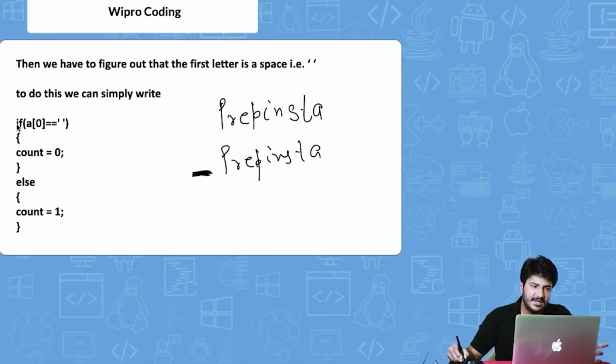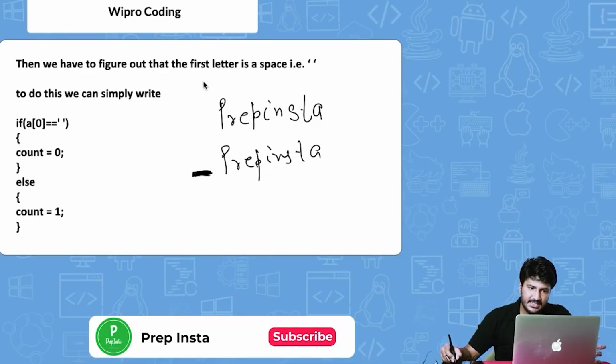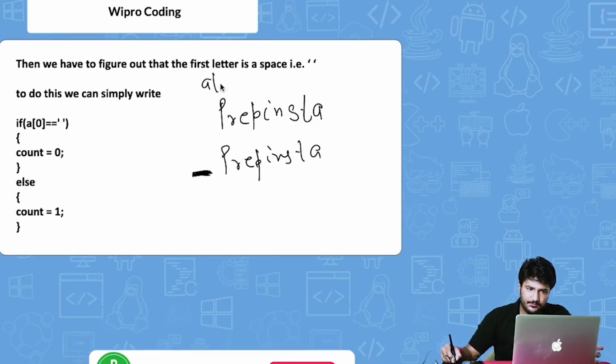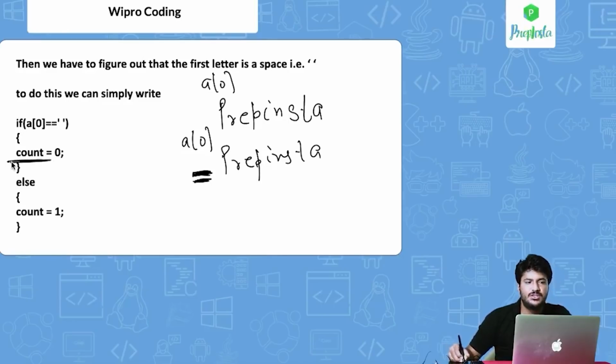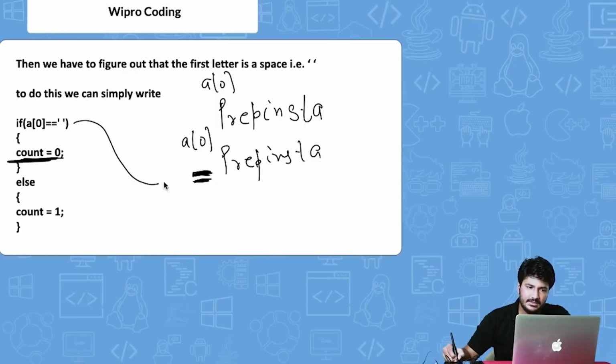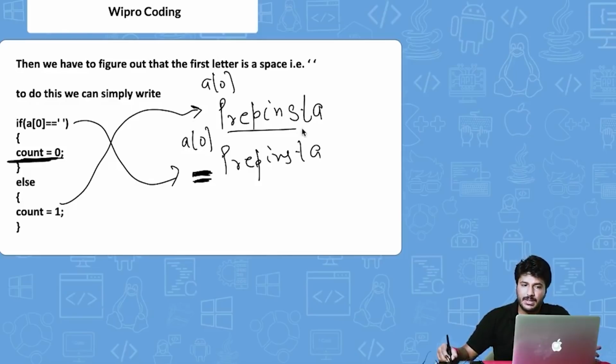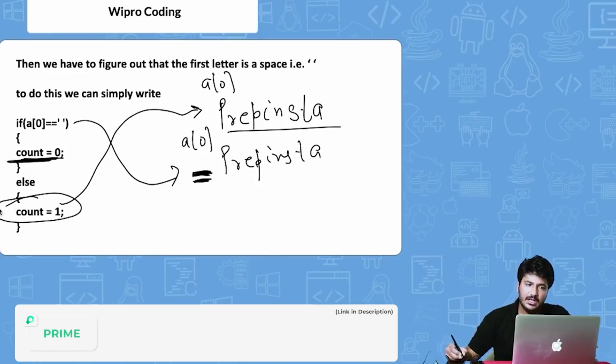Let's say a of i, that is a of 0 here and a of 0 here. These are two different cases. If a of 0 is a blank space, in that case keep the count 0. Otherwise, the first word is starting, so for the whole Prepinsta word we have already declared the count to be 1.